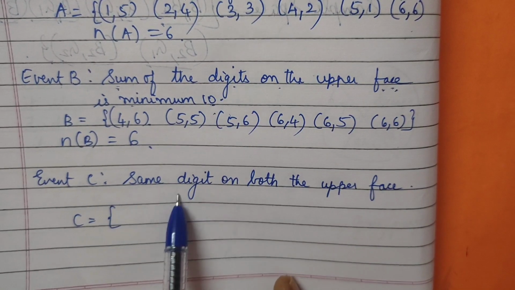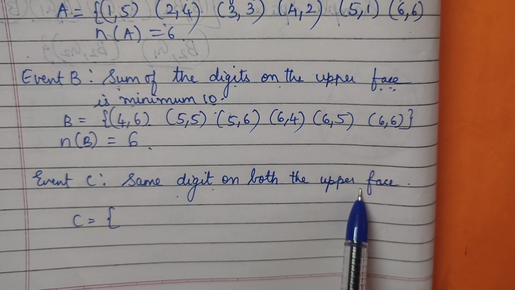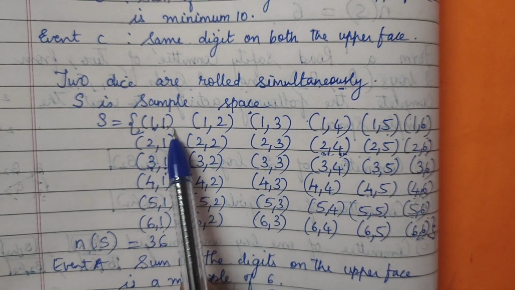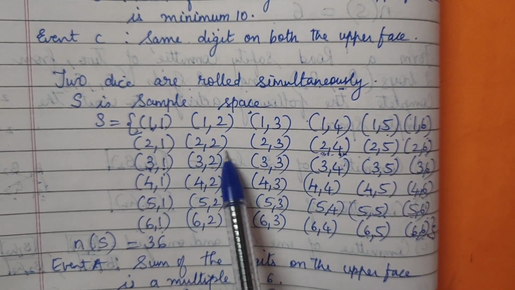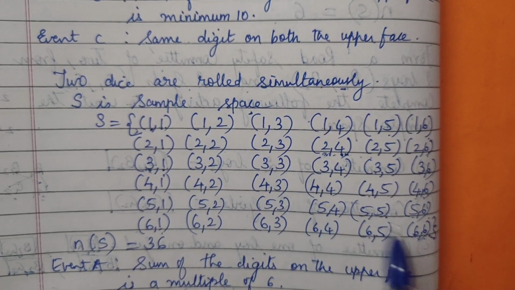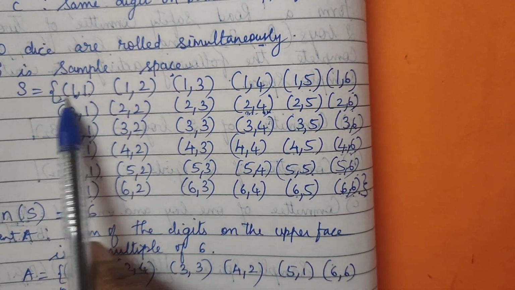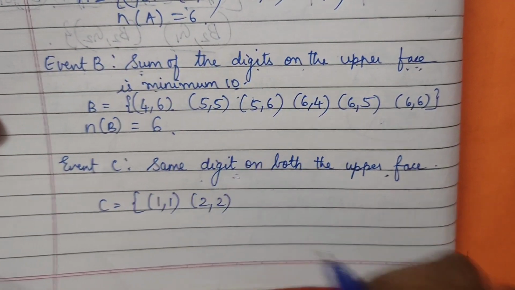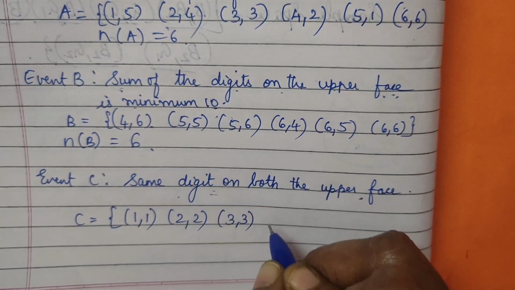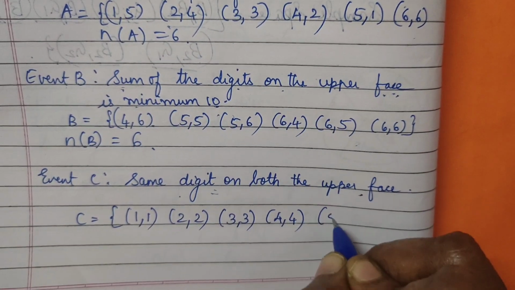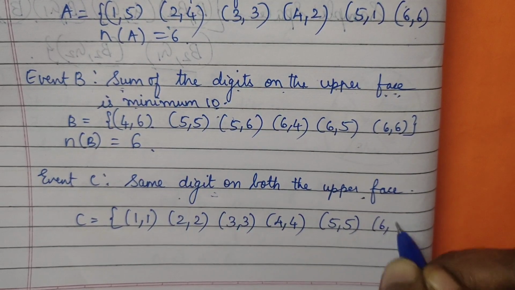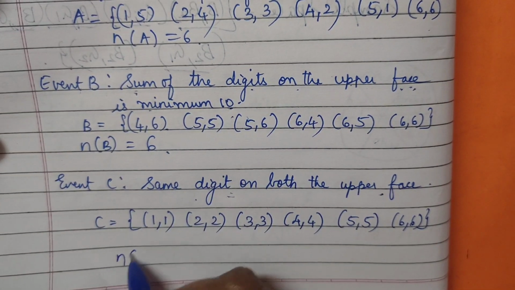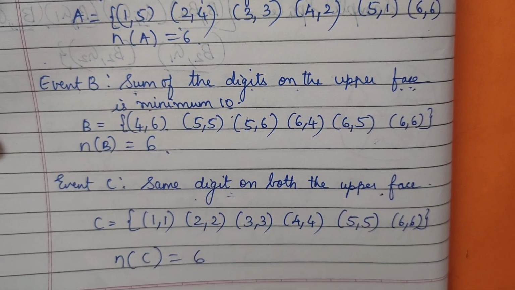So event C, what does it say? Same digit on both the upper faces. Same digit should be there. What does this mean? 1 1 same digit. Then 2 2 same digit. 3 3, 4 4, 5 5, 6 6. This is said to be a same digit. So we will write it here 1 comma 1, 2 comma 2, 3 comma 3, 4 comma 4, 5 comma 5, 6 comma 6. So we got how many sample points here? N of C equals to 6 here. Clear, my dear?